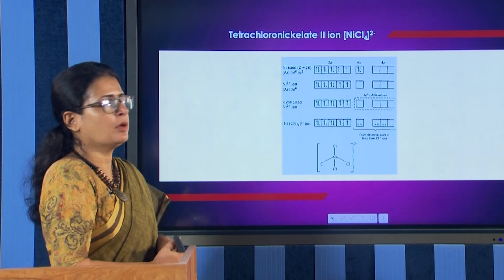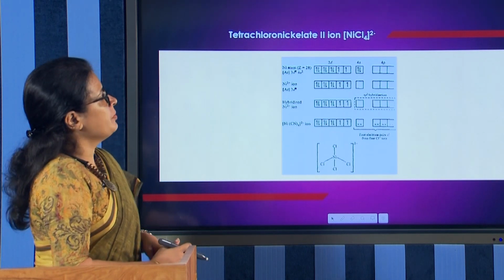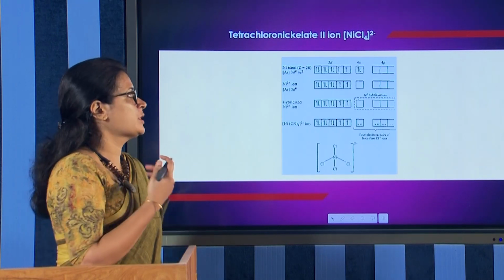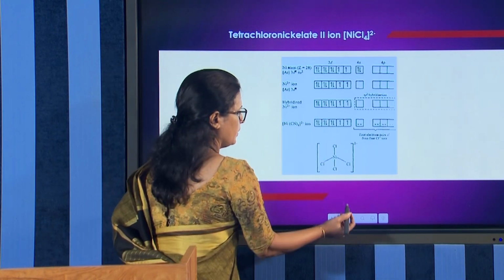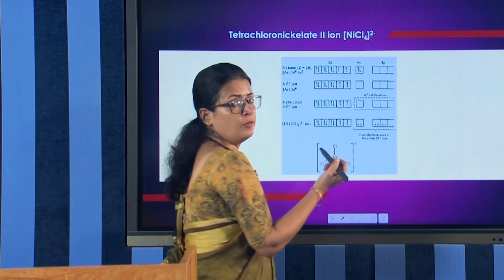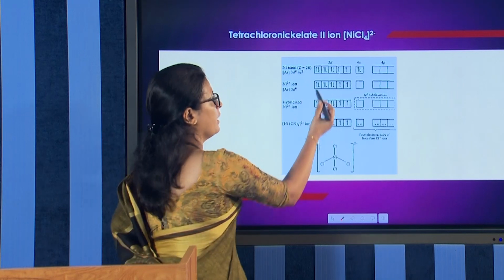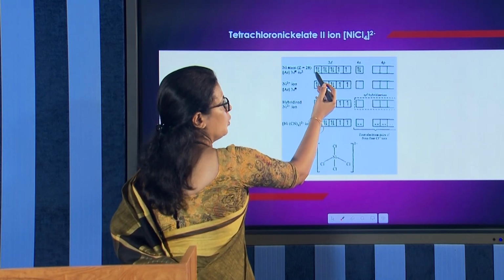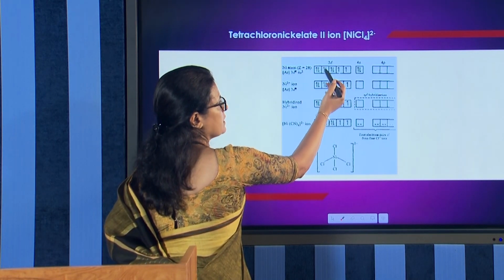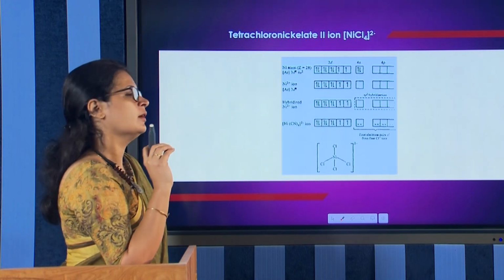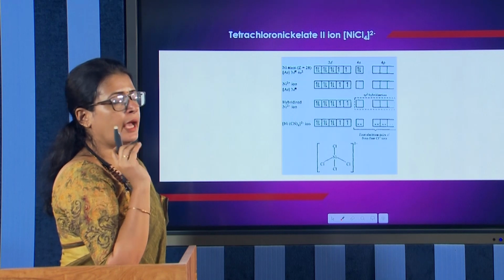So, the arrangement is 4s2 3d8. You can see 2 electrons in the 4s orbital and 8 electrons in the 3d orbital. You can count 1, 2, 3, 4, 5, 6, 7, 8. So, 3d8 4s2 is the electronic configuration of the nickel atom.